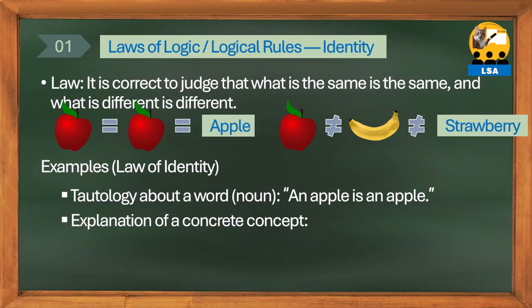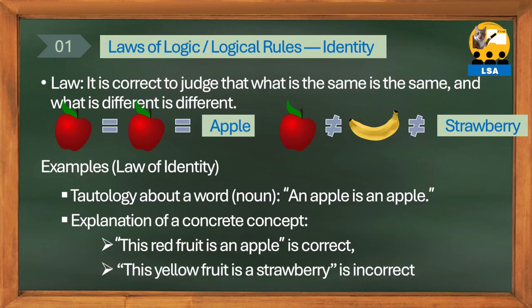A concept explanation like, such a thing, for example, the red one is an apple, is a correct expression, while such a thing, the yellow one is a strawberry, is incorrect. Also, judging the student's name is so-and-so is correct thinking if so-and-so is their actual name.